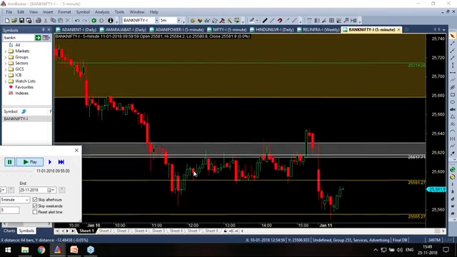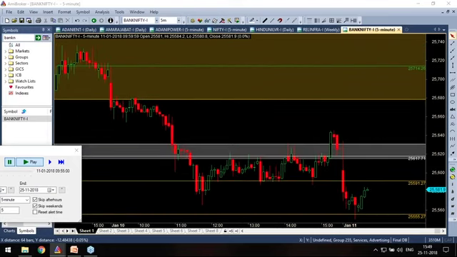So the break limit zone was broken below elegantly, and price retraced. It gave 1, it gave 2, it gave 3, and the fourth time it broke the zone. Clear, friends?